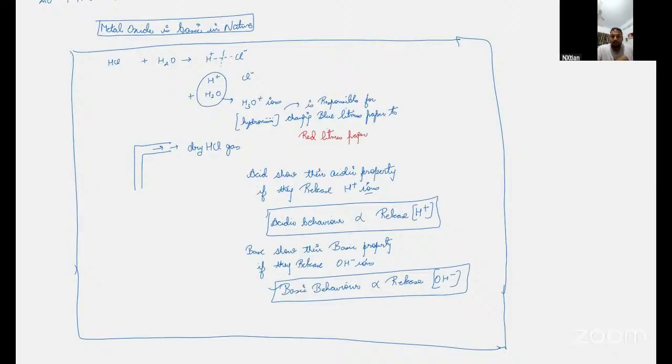Now, write down this box. Everyone wrote this box? The box which I made on the board. Quickly write it down. I'm giving you 2 minutes.